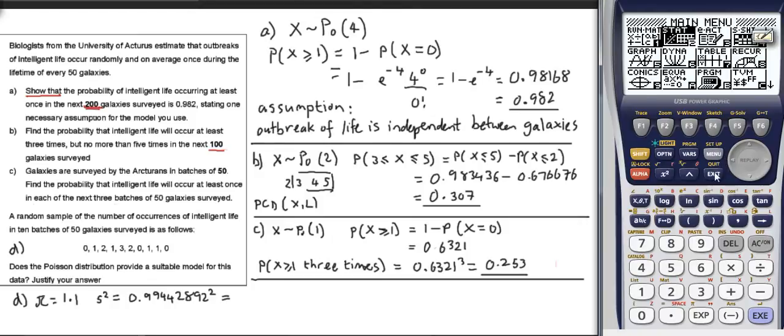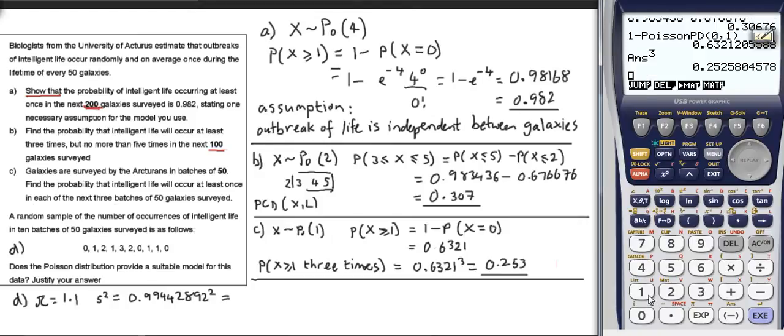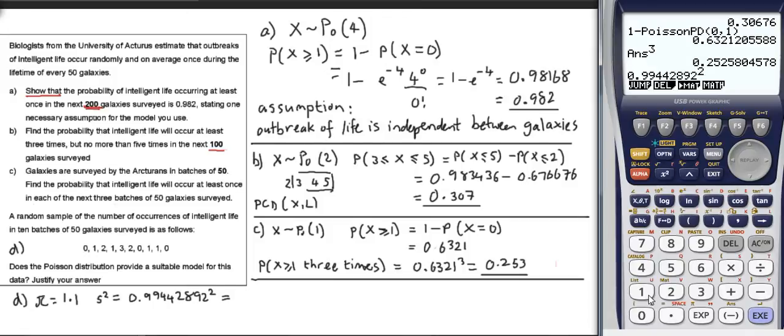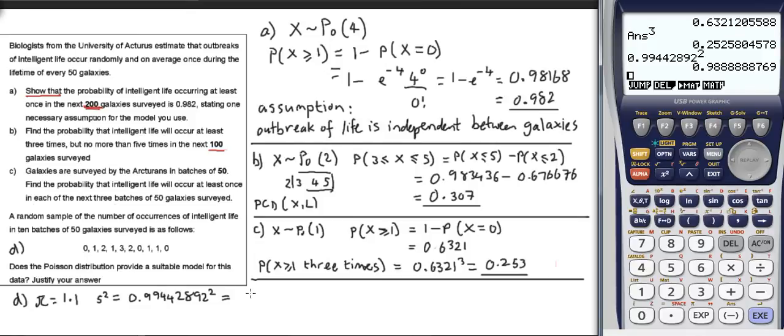So back to calculator mode, 0.99442892 squared, and we get 0.9889. So I think I'll just call that 0.989. And so we look at the mean 1.1, we look at the variance 0.989. Are they pretty close? Well, yes they are.